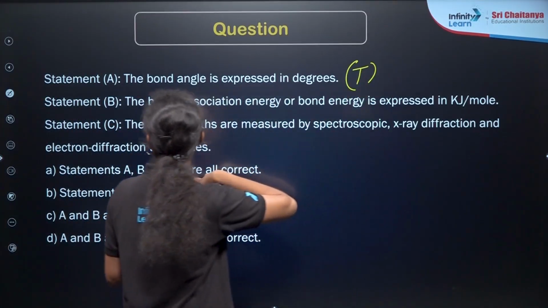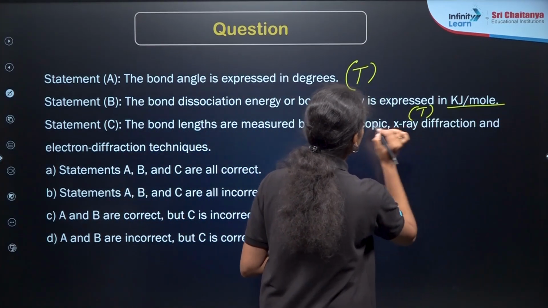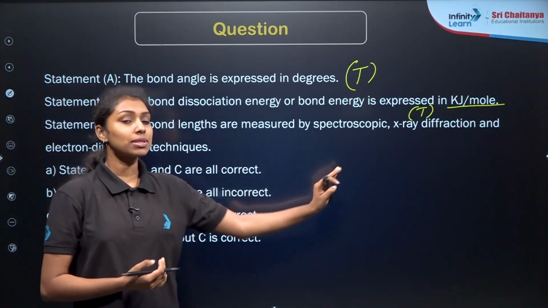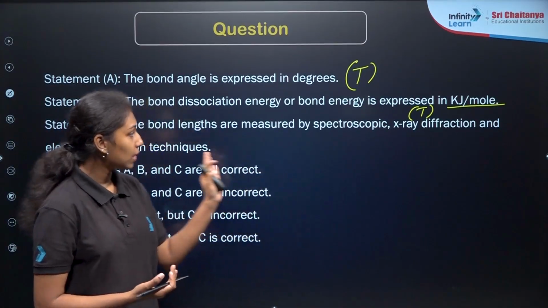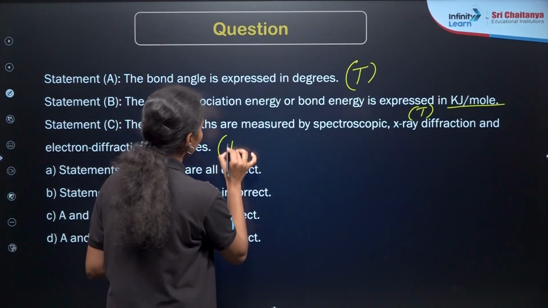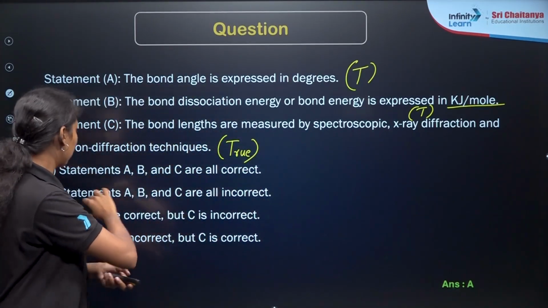Bond enthalpy is again true, expressed in kilojoule per mole. And the last one, while discussing bond length, I mentioned that it is measured using spectroscopy methods like electron diffraction as well as the X-ray diffraction method. So this is again true, which means all the given statements A, B and C are correct.